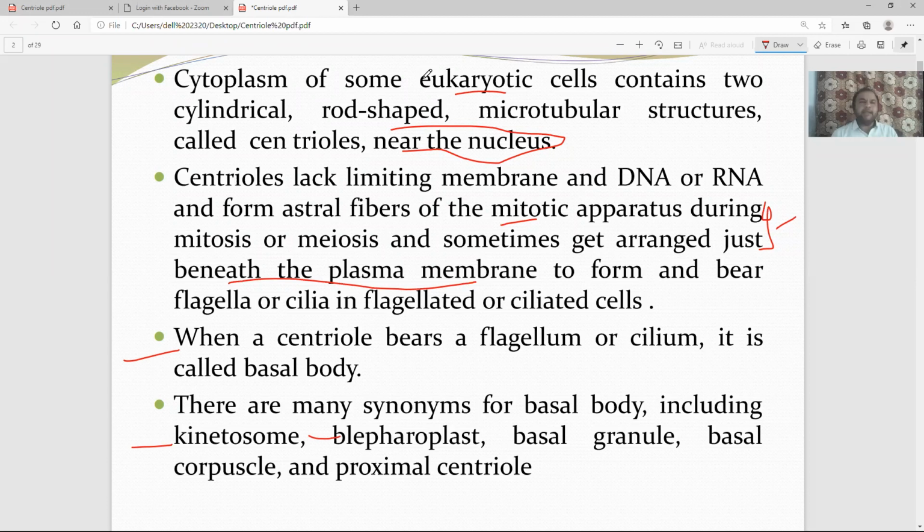So what I mean to say, cytoplasm contains centrioles. Two centrioles make one centrosome. Centriole, like it lacks a limiting membrane, is also without DNA and RNA. It helps in astral and spindle fiber formation. Centriole also gives rise to flagellum and cilium in certain kinds of eukaryotic cells.